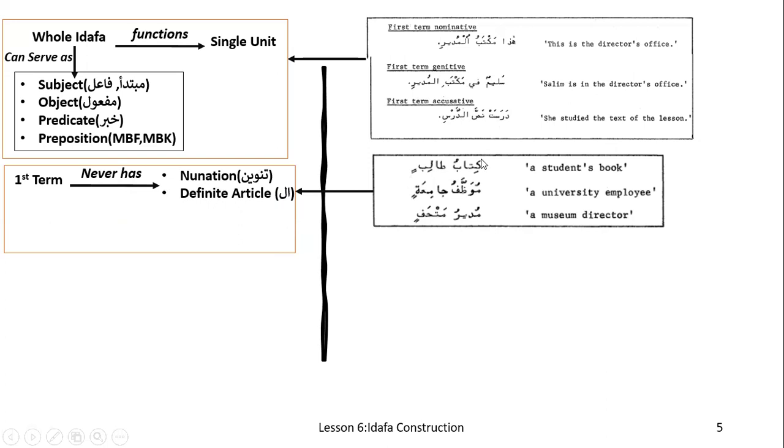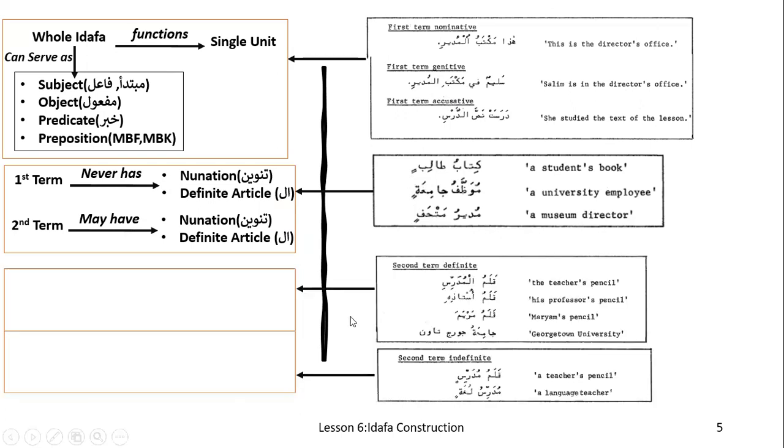In all these examples, in the first term you will see kitabu, light, without nunation, and also mudiru. So the first term will never have al or nunation. The second term, however, may have nunation, tanween, or a definite article. In the first example you see al, and in the second example you see tanween. That is the difference between the first term and the second term.